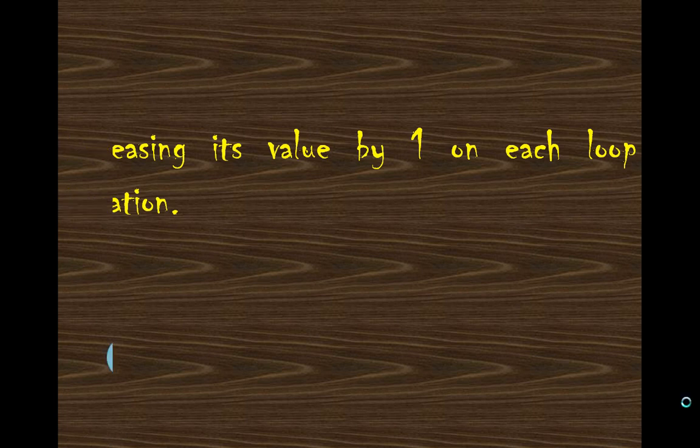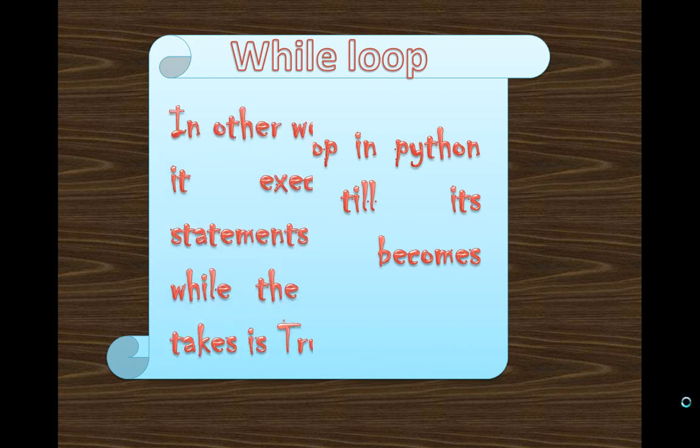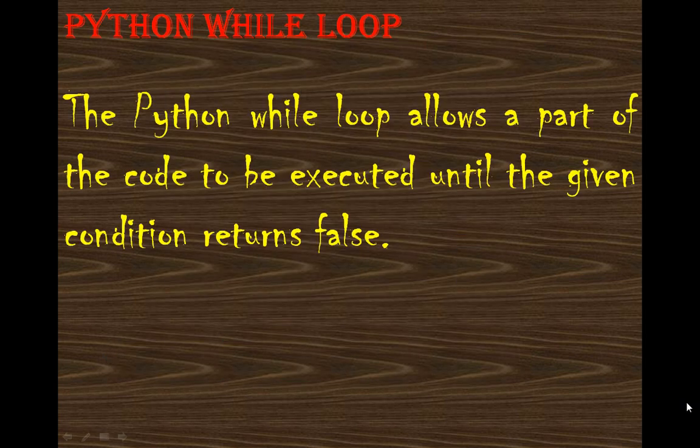So we can say the while loop in Python iterates, means repeats, till the condition becomes false, or it executes the statements under itself while the condition it takes is true. Till the condition is true it will execute the statements, and when the condition becomes false, it will come out of the loop.